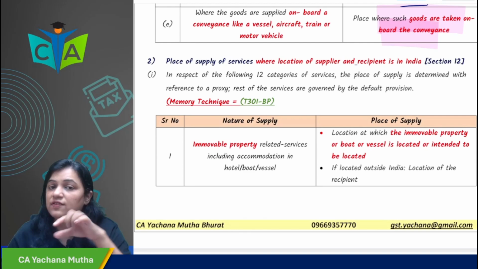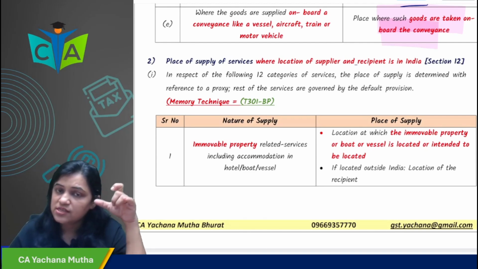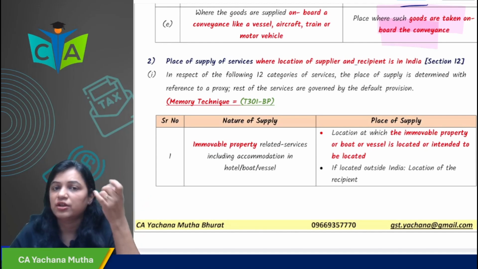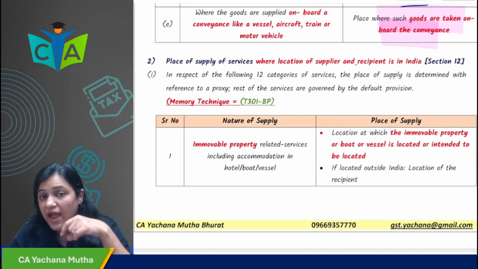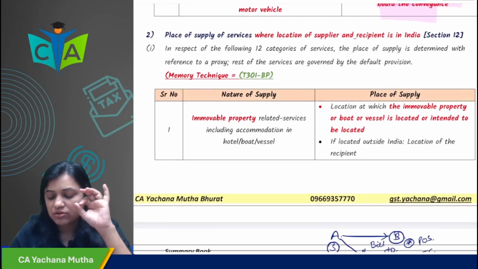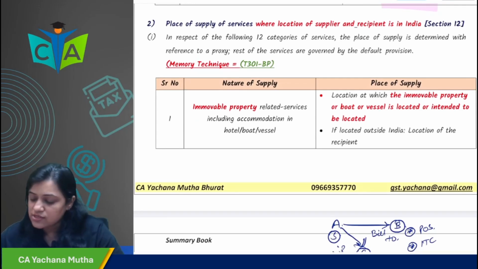So section 10, in this chapter, whatever sections we are seeing is of IGST Act 2017. Section 10 of CGST Act was last chapter, composition. Section 10 of IGST Act is of what? It is of place of supply of goods. Now, place of supply of service, section 12 we are seeing. Section 13 is not in your syllabus again.